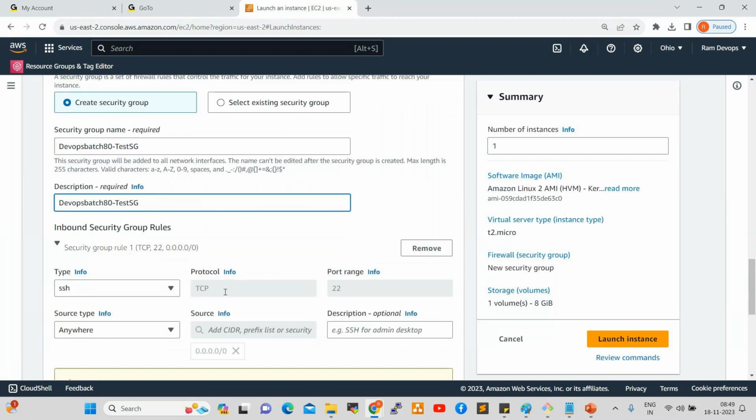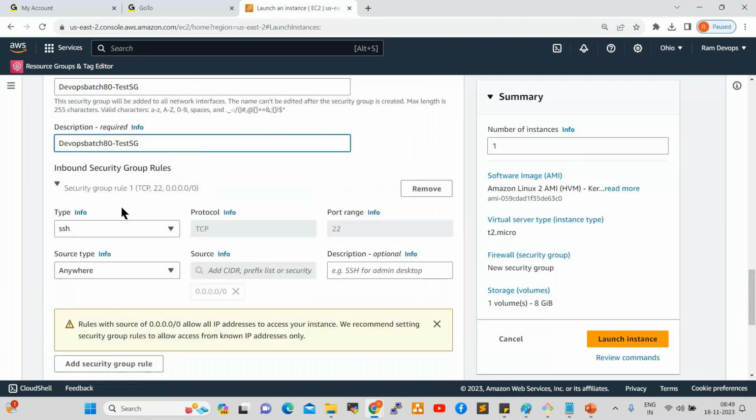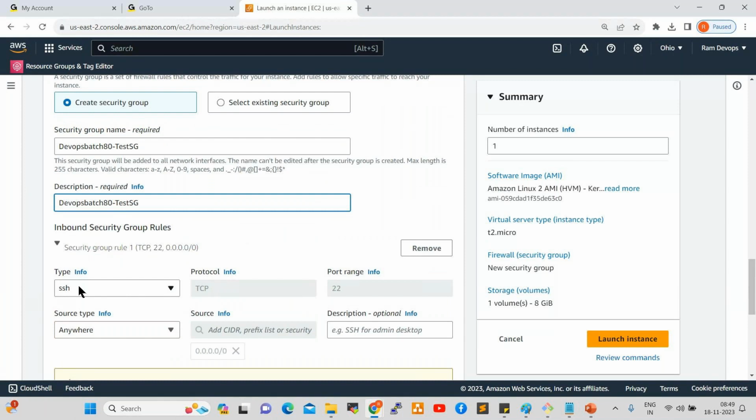Next one, see here. We are creating a Linux server, right? So SSH authentication is required, secure shell authentication. So this port should be open and source type anywhere. So from any network you can connect to our servers. Okay. Next one, go down here.